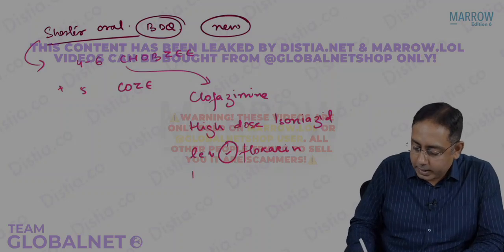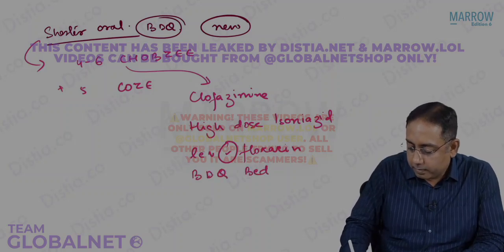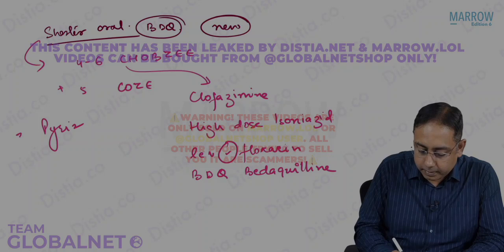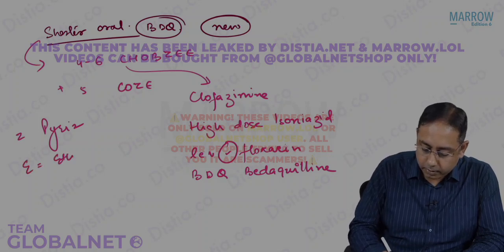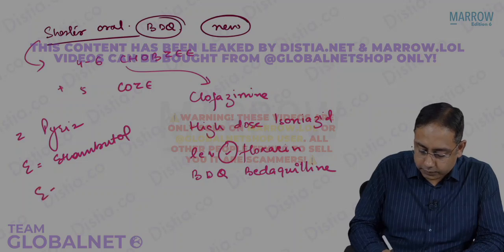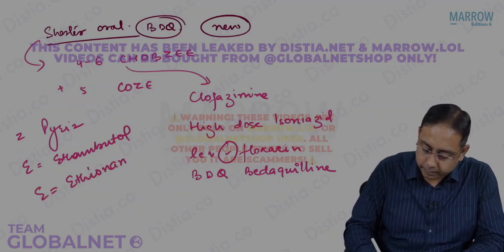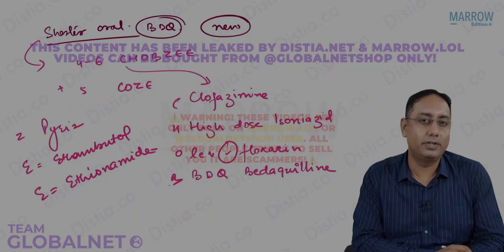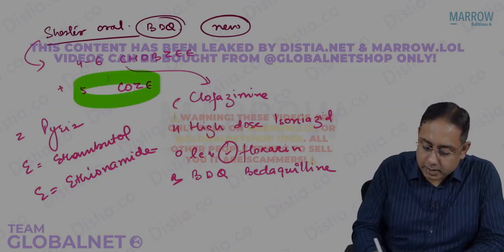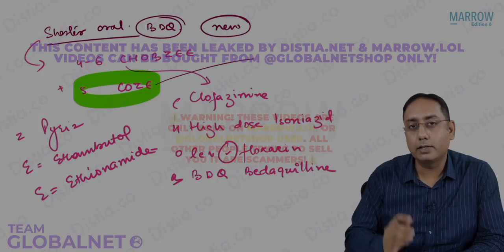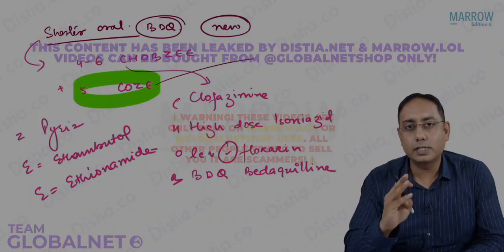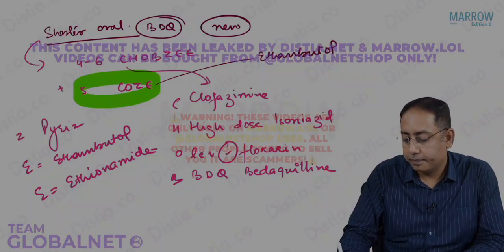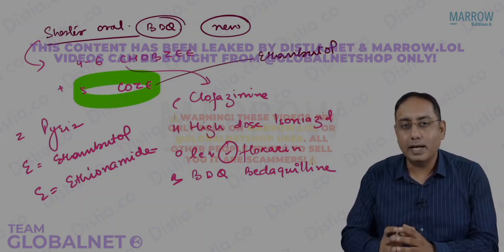So C, H, O, and B stands for your favorite answer, bedaquiline. Z stands for pyrazinamide. E stands for ethambutol. And E stands for ethionamide. Okay, so that is your CHOBZE regime. So for the next 5 months, we are giving COZE: clofazimine, levofloxacin, pyrazinamide, and E stands for ethambutol. It's not ethionamide, it's ethambutol. So that is CHOBZE and then 5 months of COZE.